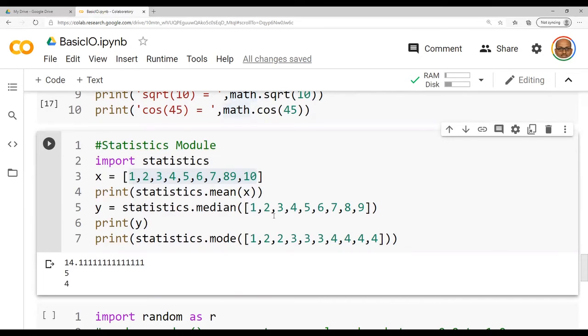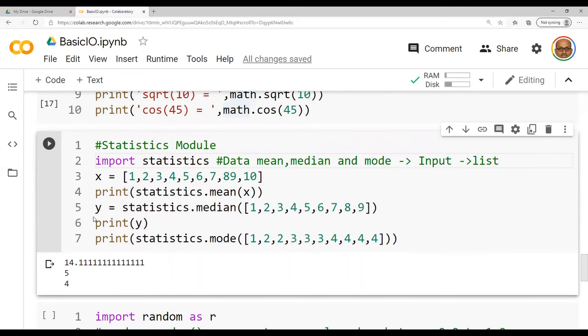And one more point I would like to highlight with respect to the data which you are going to give inside the functions mean, median, and mode. The input will be a normal list of values.